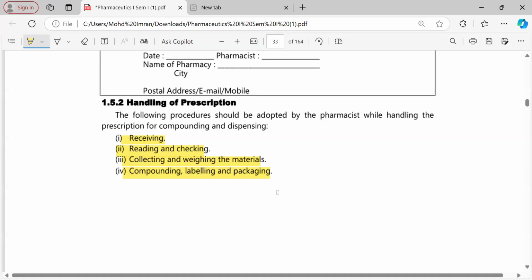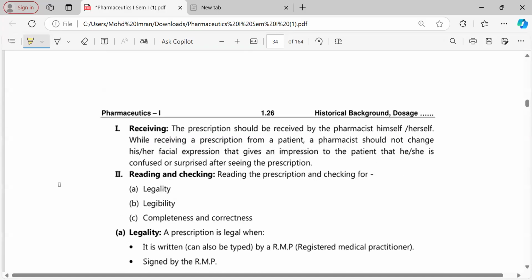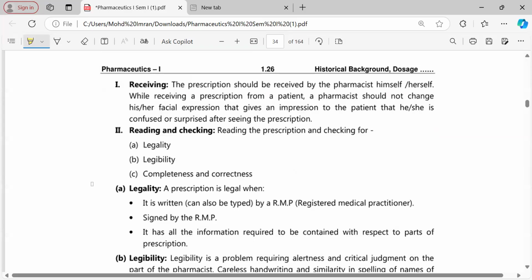Yes, noted. So receiving. How to receive the prescription? The prescription should be received by the pharmacist himself or herself. While receiving the prescription from the patient, the pharmacist should not change his facial expression, and should not look confused, shocked, or surprised by seeing the patient's condition. For example, if a diagnosed cancer patient comes and you show that facial expression, the patient will die of the expression itself. So you should keep your expressions neutral.